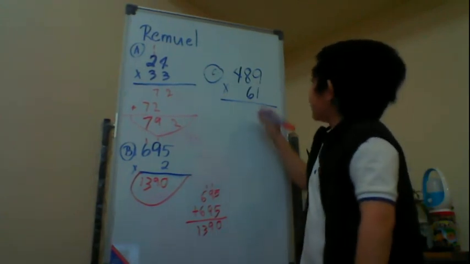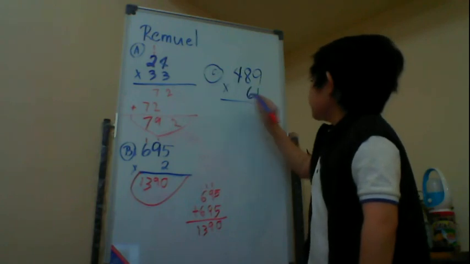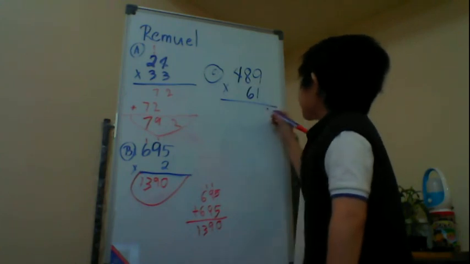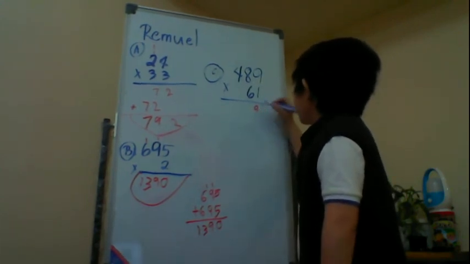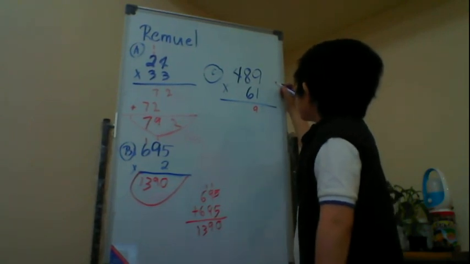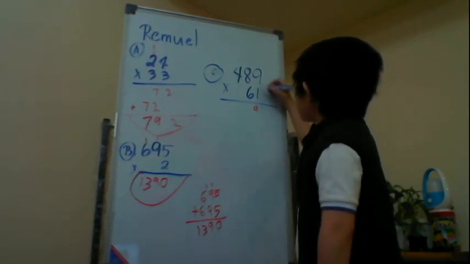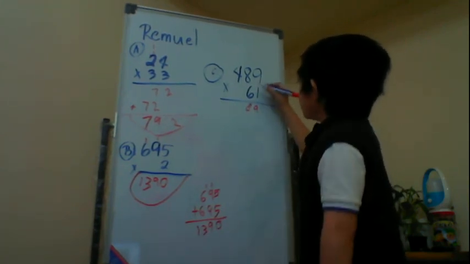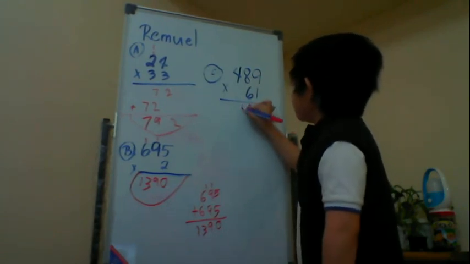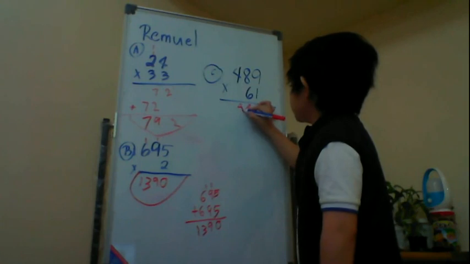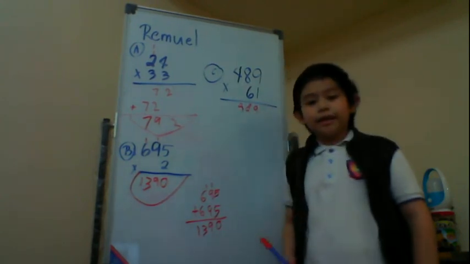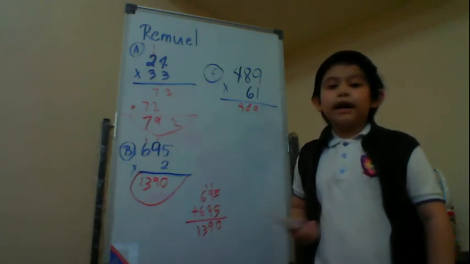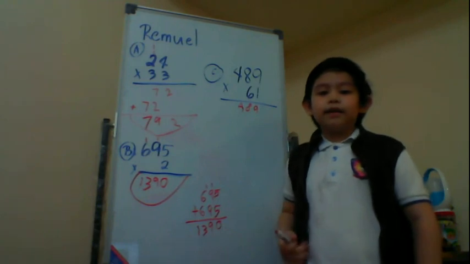Let us now multiply 489 times 61. Let's do it! 1 times 9 is 9. Write 9 on the ones place. 1 times 8 is 8. Write 8 on the tens place. 1 times 4 is 4. Write 4 on the hundreds place. Take note, classmates, if you multiply any number with 1, the answer will be the same number itself.